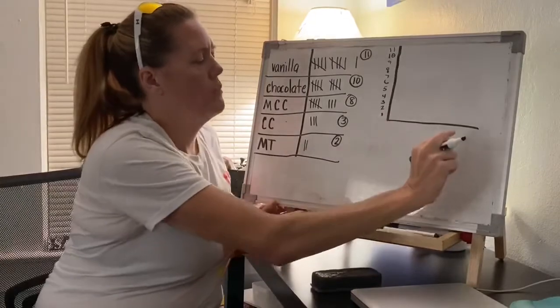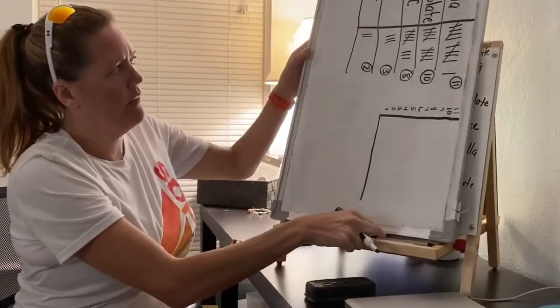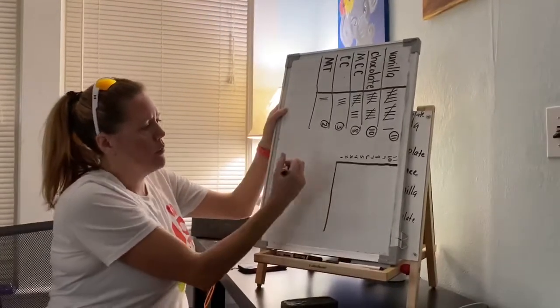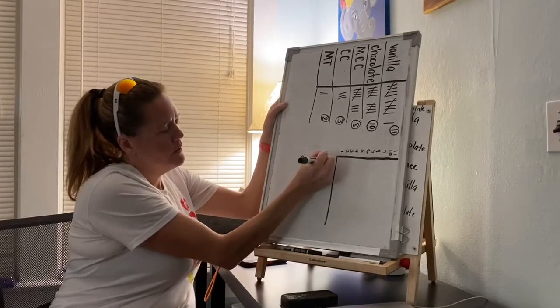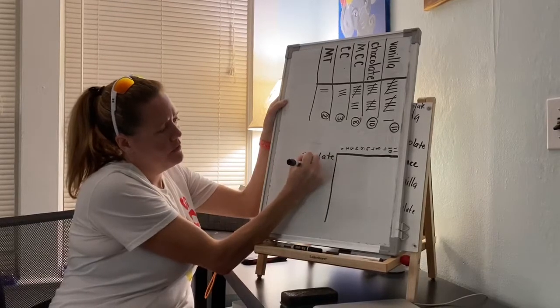Now, going this way, I'm going to write my flavors. I think I'm going to move it like this just so that I can make sense out of it and write it. And I'm not going to go in the same order. I'm going to start with chocolate, Moose Tracks. I'll just write the word.